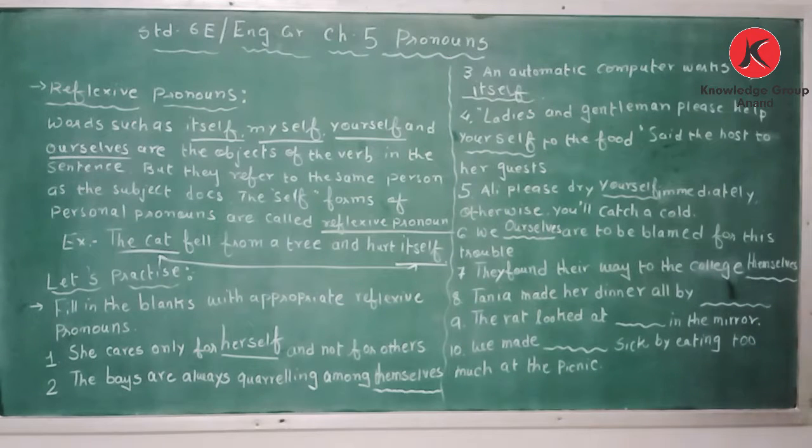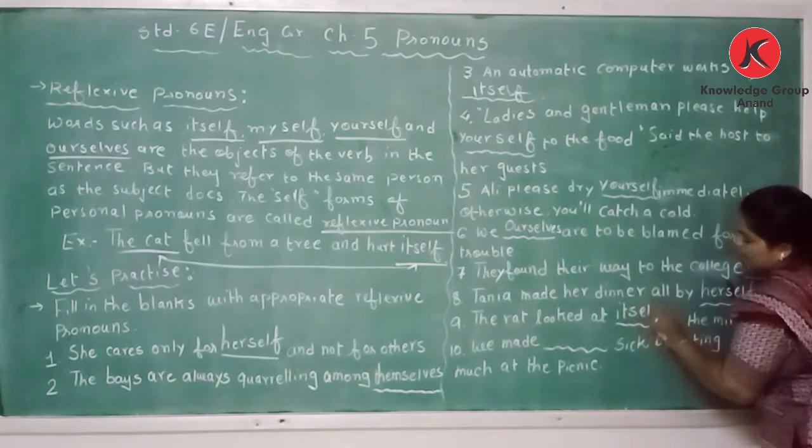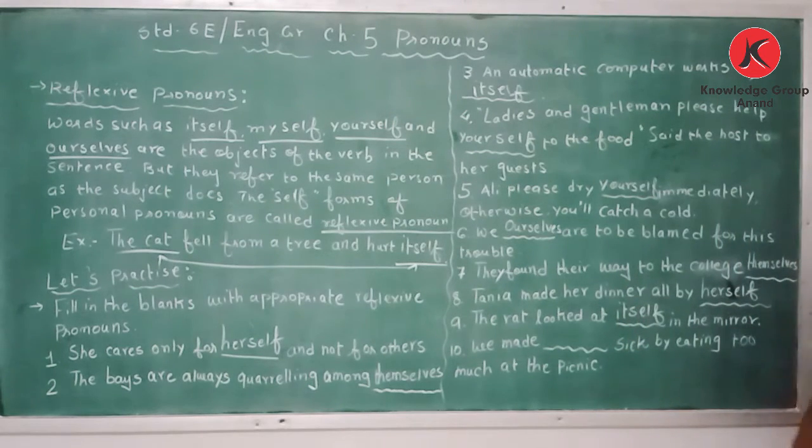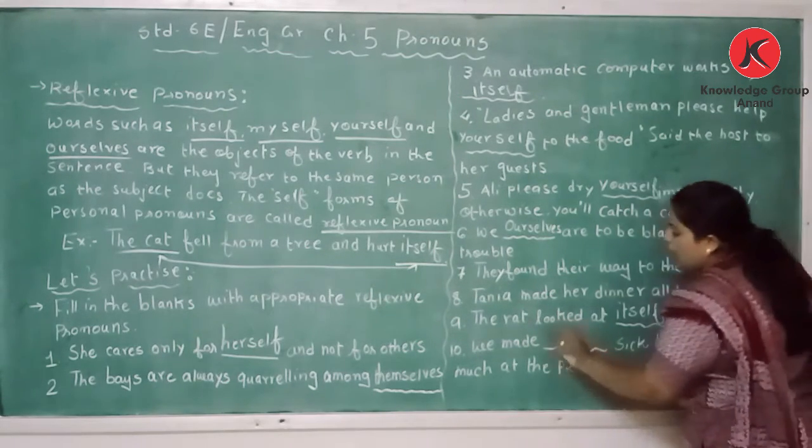Tanya made her dinner all by herself. The rat looked at dash in the mirror. The rat looked at itself in the mirror. We made dash sick by eating too much at the picnic. We made ourselves sick.